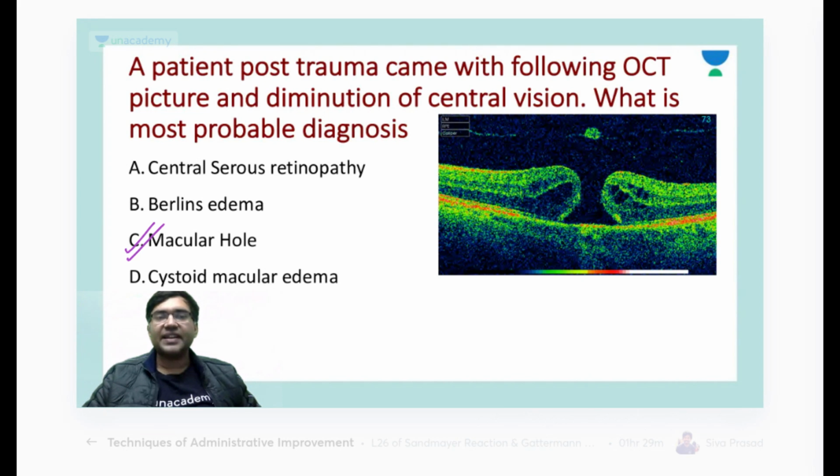So the answer here is C, that is macular hole. This is an OCT picture, optical coherence tomography. And if you can see in the center of the optical coherence tomography, there are totally missing layers. So what I call this, I call it macular hole.